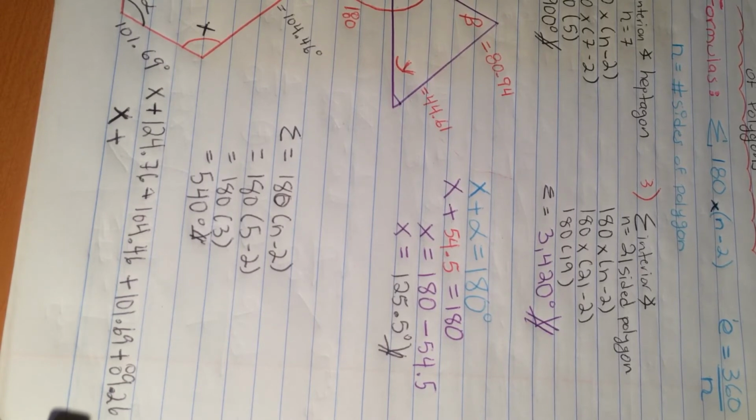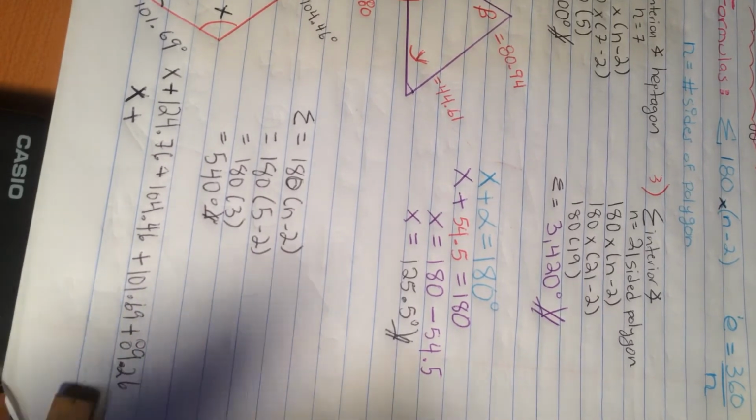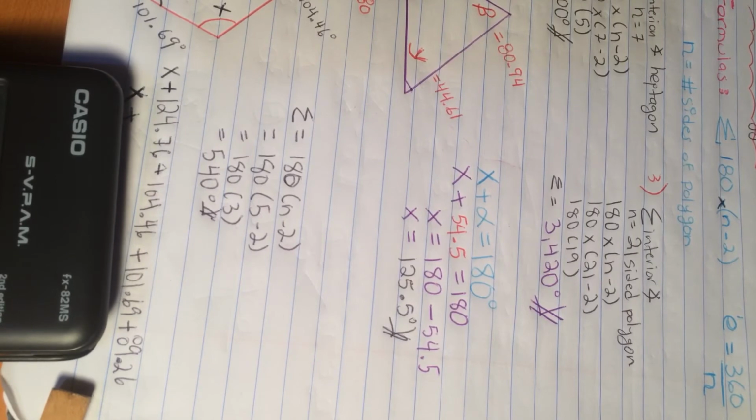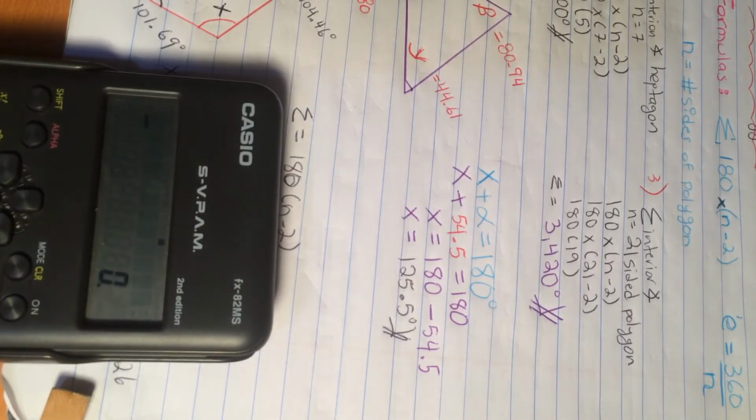Let me see if I can put it here so that we can see it. Remember that this is in the book, so I'm just going to read them from the book.